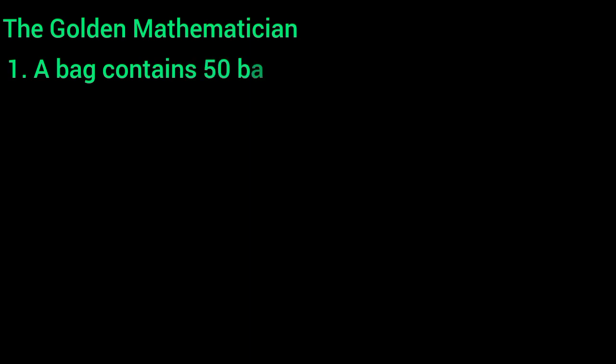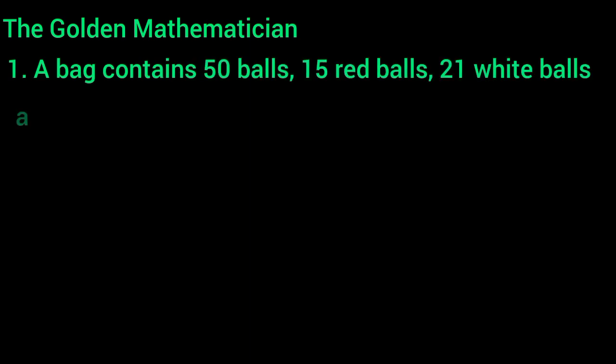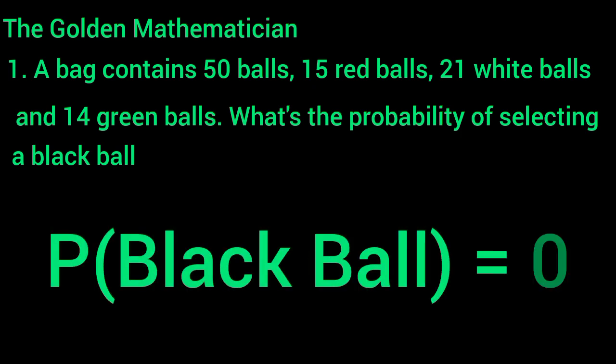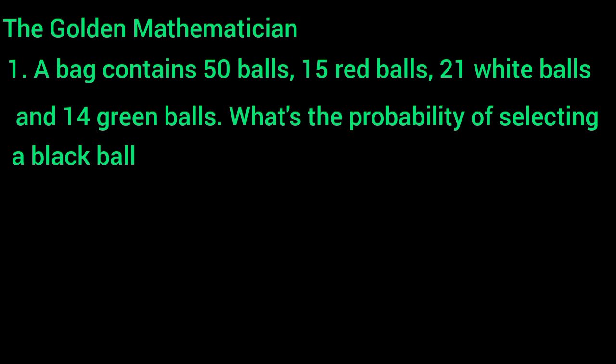A bag contains 50 balls: 15 red balls, 21 white balls, and 14 green balls. What is the probability of selecting a black ball? What do you think the answer would be? It is an impossible event, obviously. You can't pick a black ball from a bag that does not contain any black ball. Hence, the probability of selecting a black ball is equal to 0.